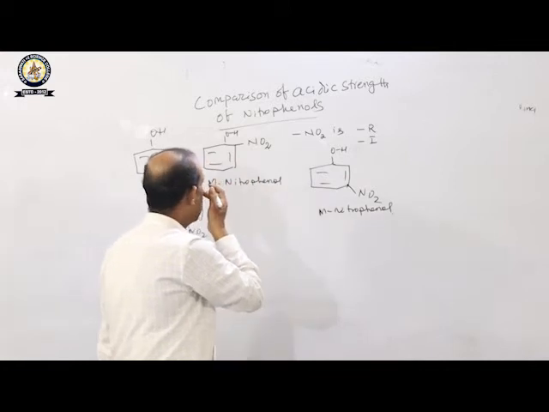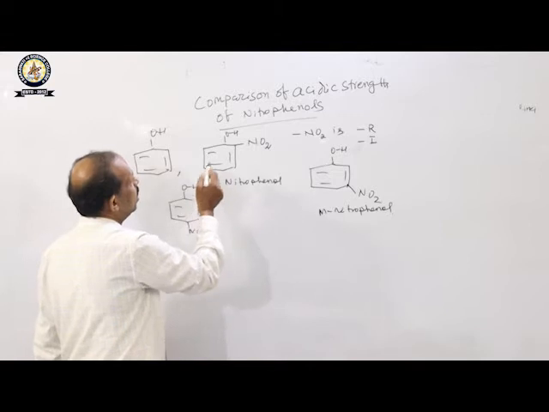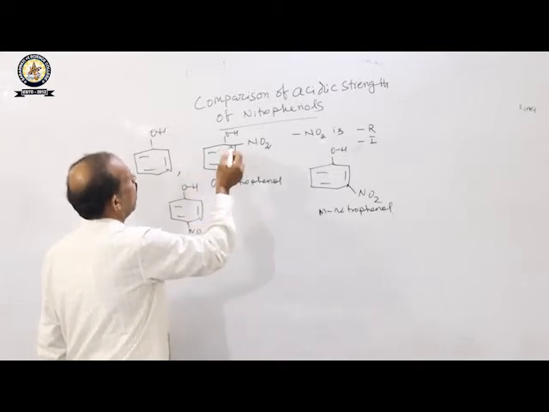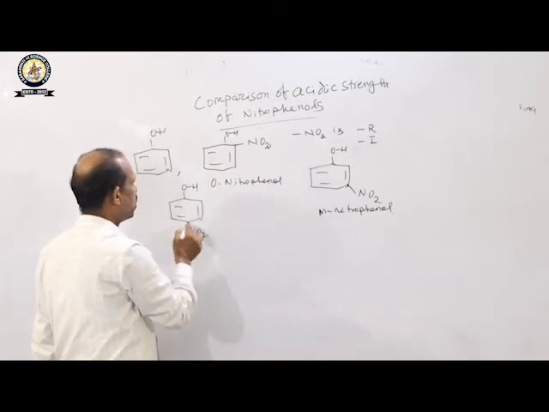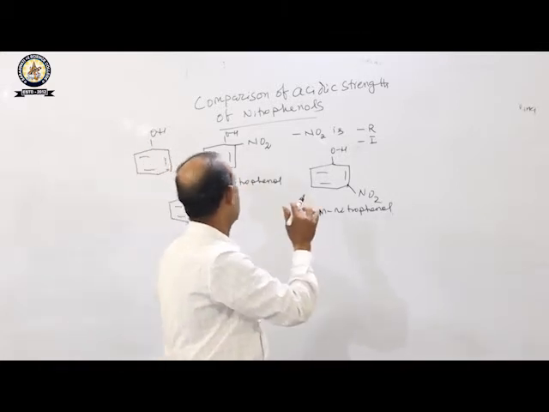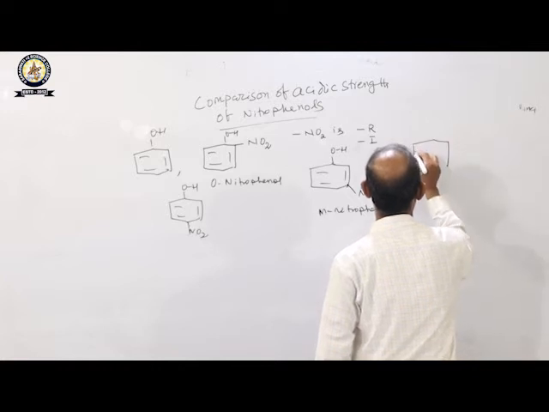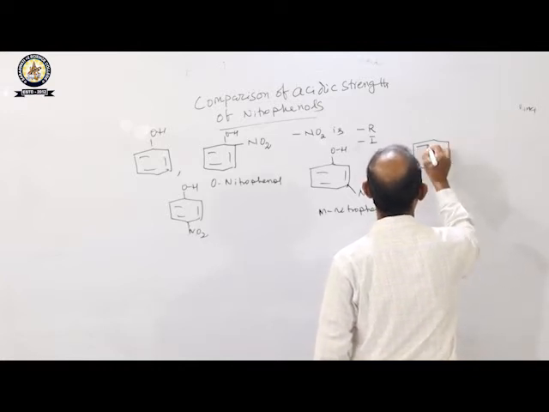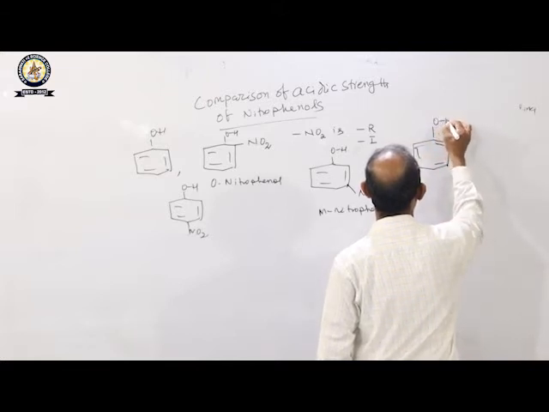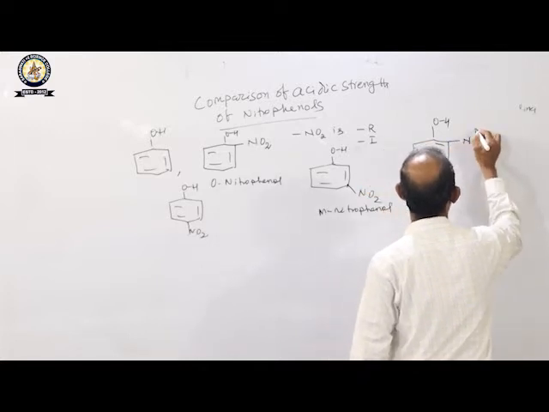But due to the minus R effect or due to the resonance effect, if we draw the resonance structure, then a negative charge will appear at this position and also at para position and also at ortho position. So one diagram, okay, we will draw a diagram, for example we are drawing meta nitrophenol. You see. This is your meta nitro.